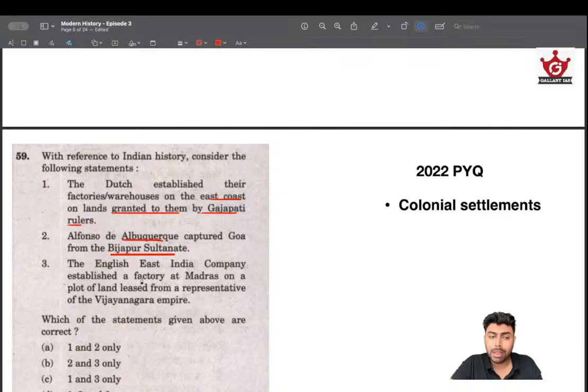The English East India Company established a factory at Madras on a plot of land leased from a representative of the Vijayanagara Empire. So this was a question asked in 2022. This is the wrong statement and these two are the right statements, and we can arrive at the answer as B. Okay, so that's the basic idea.